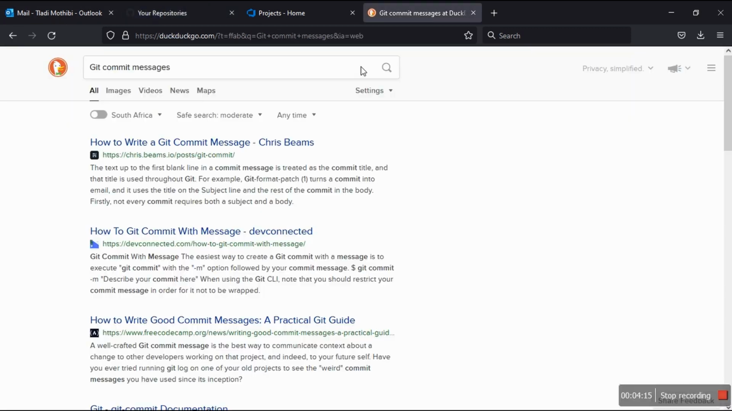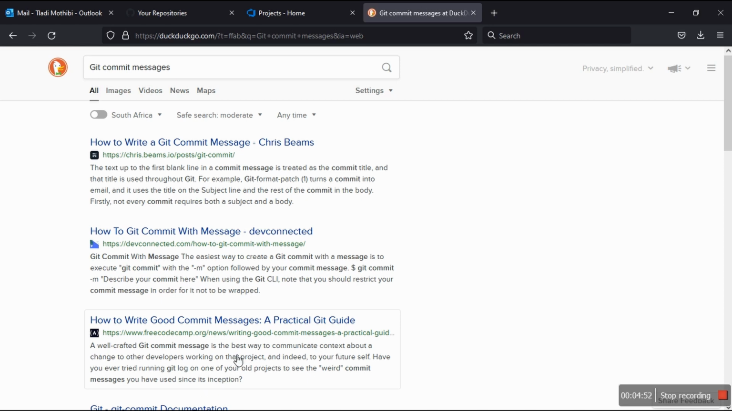Okay, so let's read. I want something that makes sense. A well-crafted Git commit message is the best way to communicate context about a change to other developers working on the project, and indeed to your future self. I love this. Have you ever tried running git log on one of your old projects to see the weird commit messages you have used since inception? I love this. So there we go.